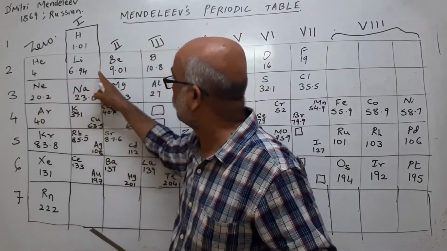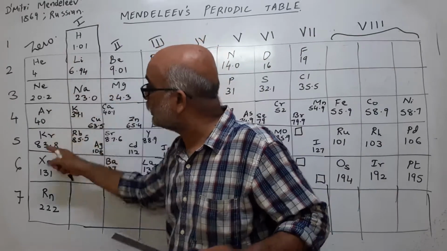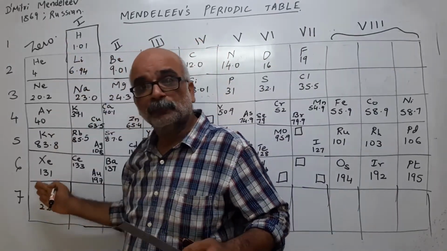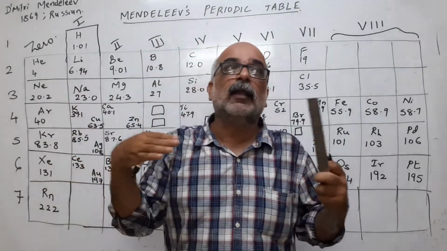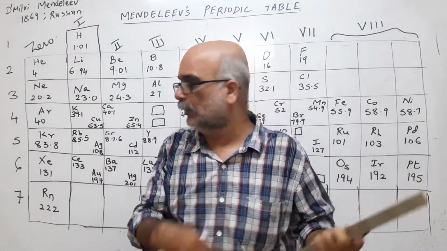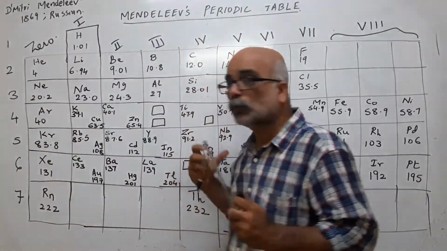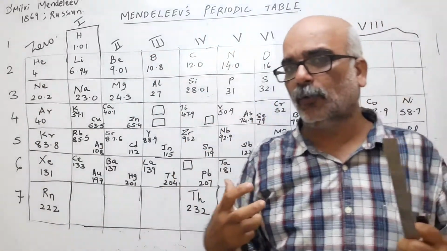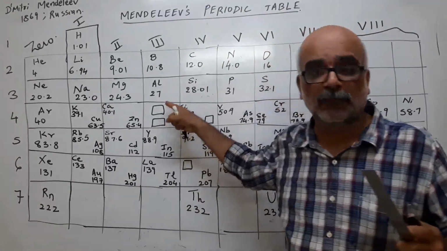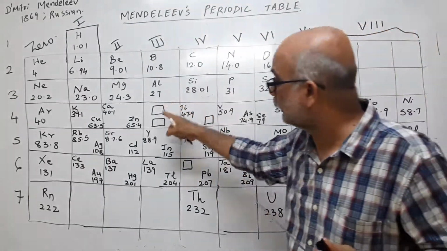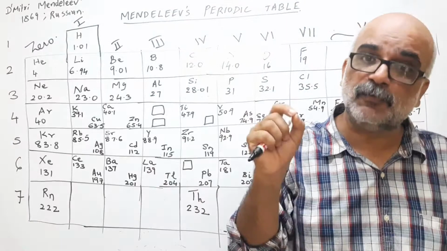1, 4, 6, it is here. Then later if you see 19, 20, 23. Though these elements were not known, later when we arranged the table, after Mendeleev had left this world, we could arrange this column here and it was found to be perfect. So two main things that I got to know about Mendeleev's periodic table are the arrangement of elements and the prediction of elements. He could predict that these elements are there in nature, that they have yet to be discovered. He was very sure of it.